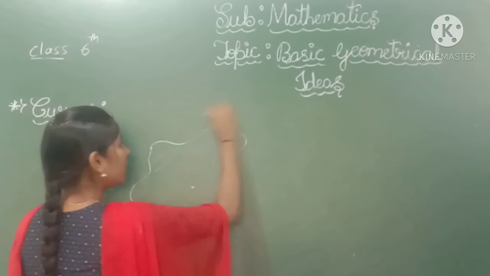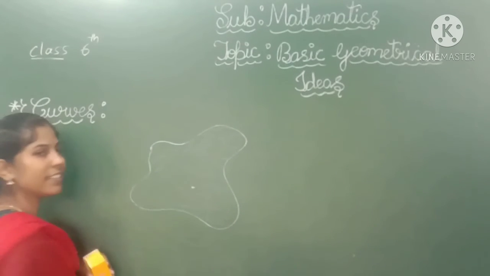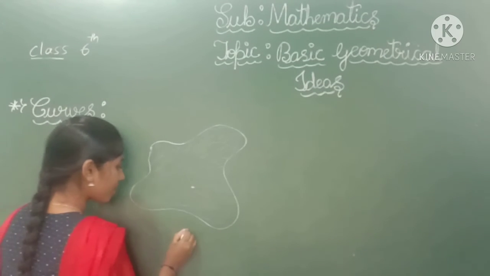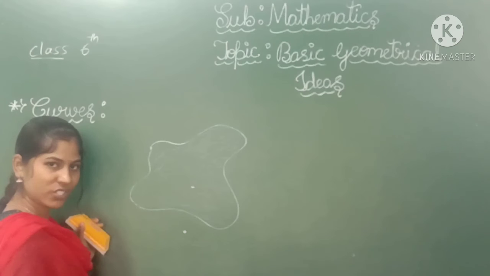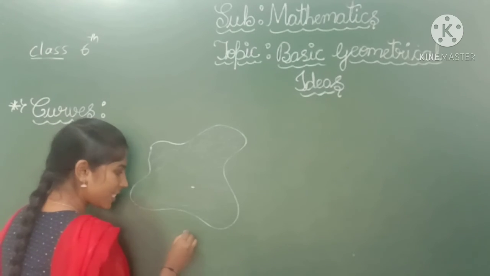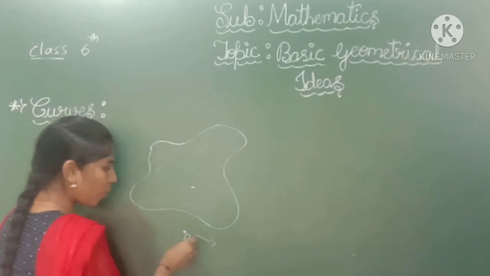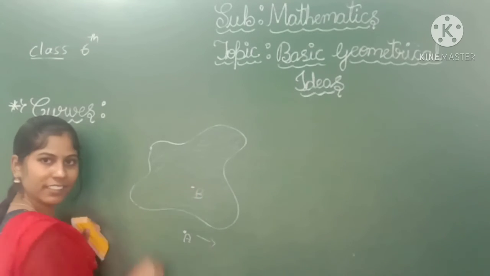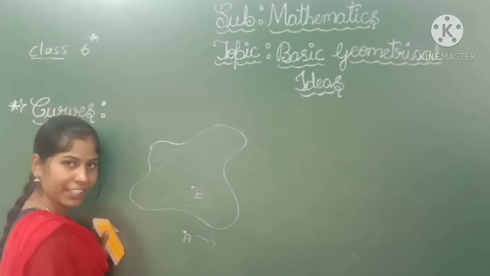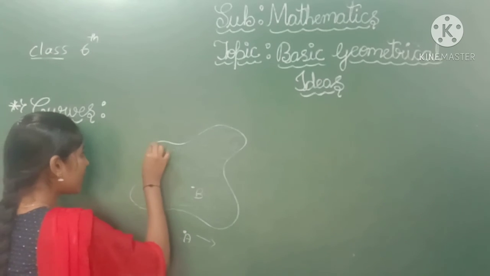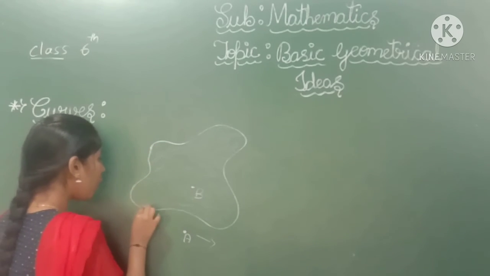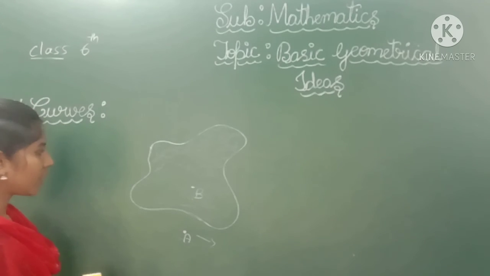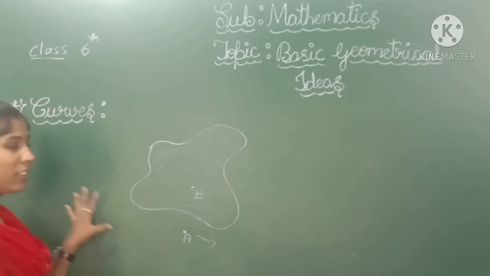The portion on the outside is the exterior, and if a point is in the exterior region, that is called an exterior point. This point A is an exterior point, and if a point is inside the curve, it is an interior point. What is this called? This is the boundary of the curve. This is the boundary of the curve. This is all about curves.